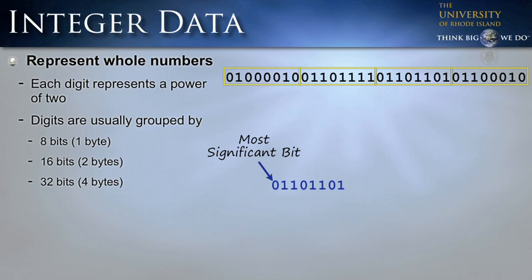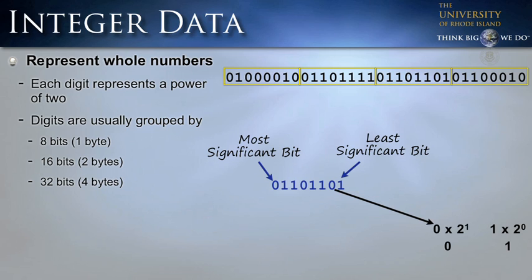The most significant bit here is on the left, and the least significant bit is on the right. Binary numbers are representations of a power of 2. So each position here is a power of 2, whereas when we worked with decimal numbers, it was a power of 10. So the least significant bit is going to be 2 to the 0 power times whatever the value there is, which is 1. So we have 1 times 2 to the 0. 2 raised to the 0 power is 1. So we have 1 in that position.